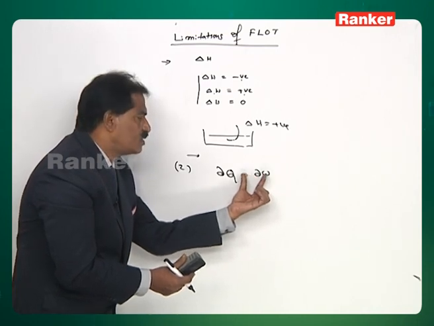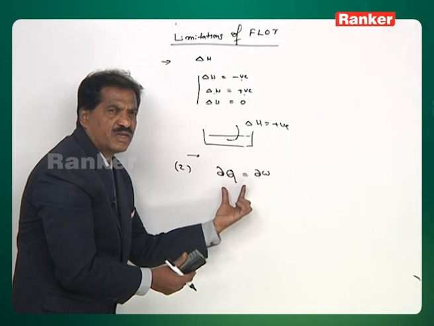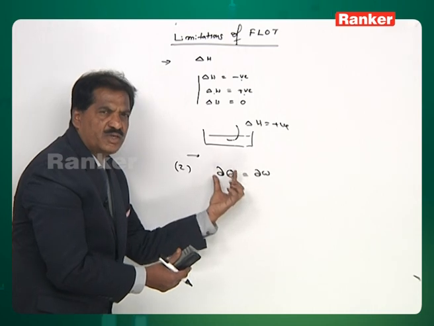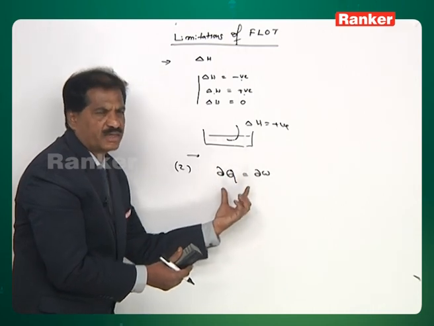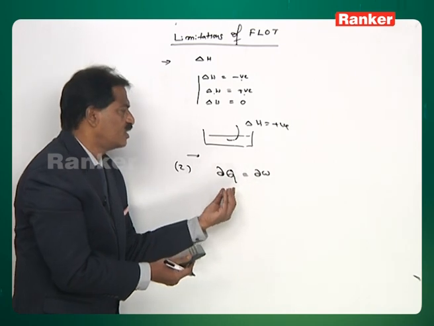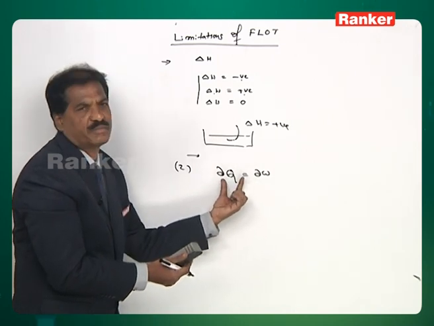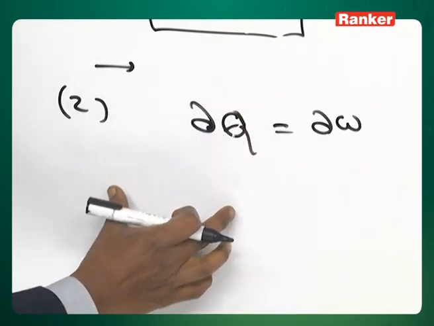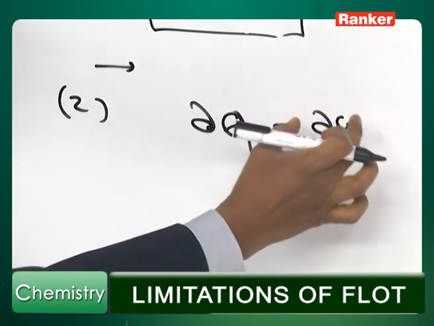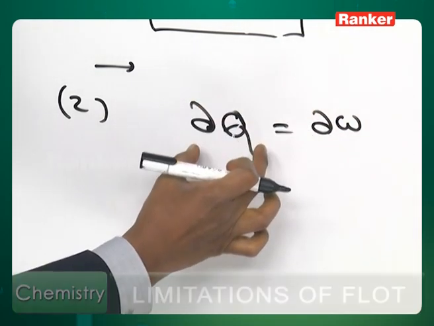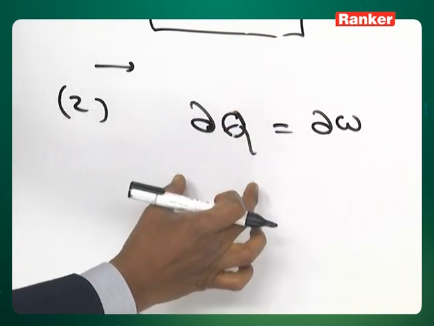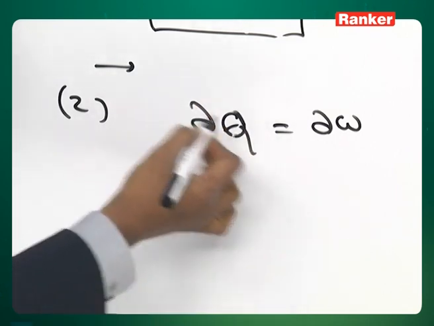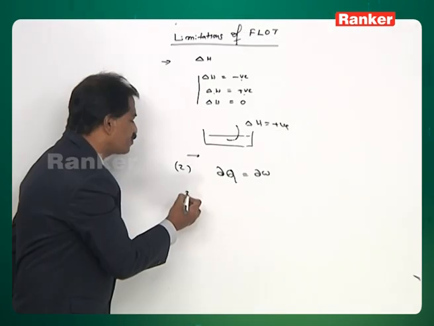This relation is correct mathematically according to the first law, but practically, is it possible to maintain the temperature constant during the course of a reaction? Practically, under normal circumstances, it may not be possible to maintain constant temperature. The first law has introduced the isothermal process, in which the maximum work involved is equivalent to heat exchange. That is true, but practically it may not be possible to maintain constant temperature. In that aspect, that becomes a limitation of the first law of thermodynamics.